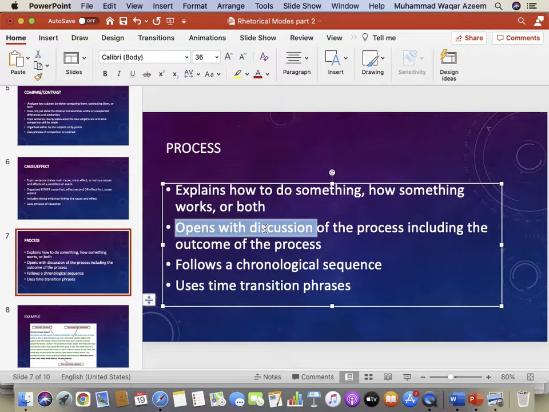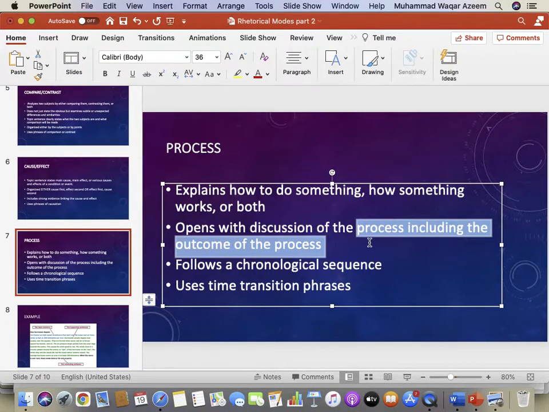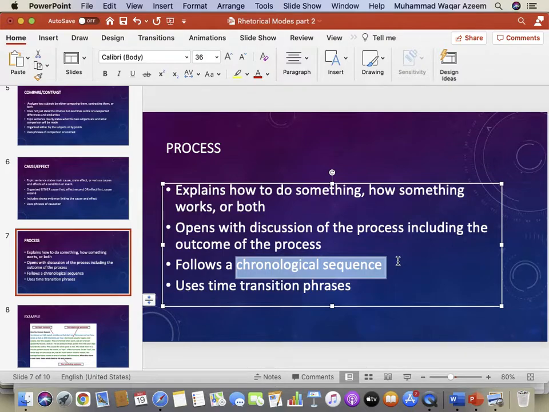The process writing paragraph opens with the discussion of the process, including the outcome of the process. It follows a chronological sequence. You must maintain a time sequence in writing a process paragraph. By time sequence, we mean exactly the same order in which you undertook the process.